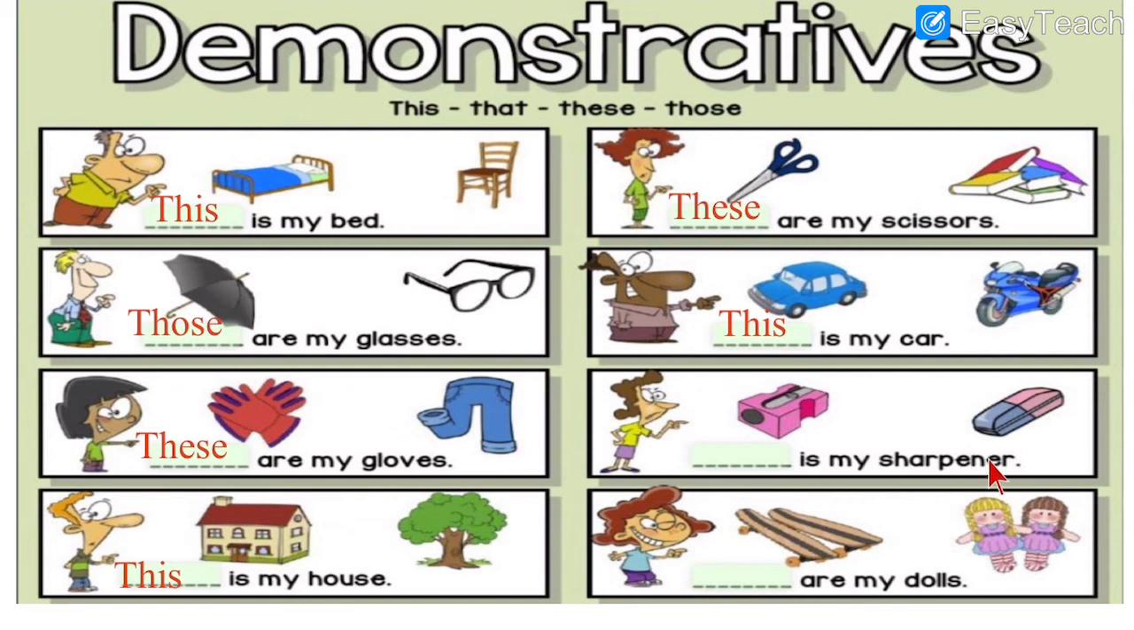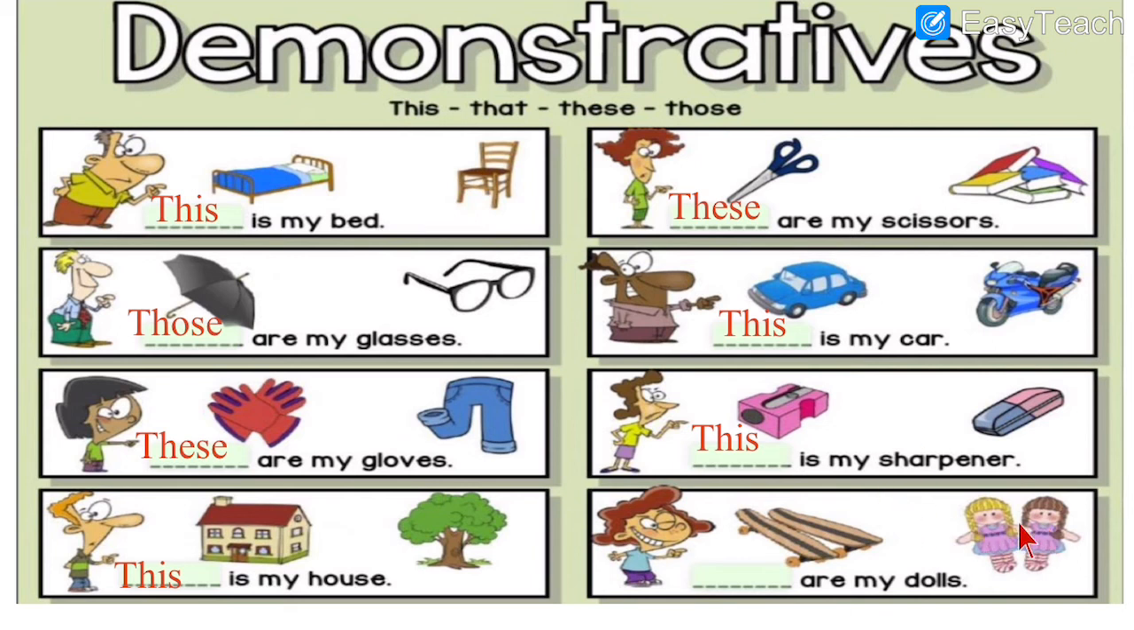See, this is sharpener with which you sharp your pencil, right? So it is near, and also it is only one. See, only one sharpener it is, and it is also near. So again we write the same word, THIS, this. This is my sharpener. Dash are my dolls.